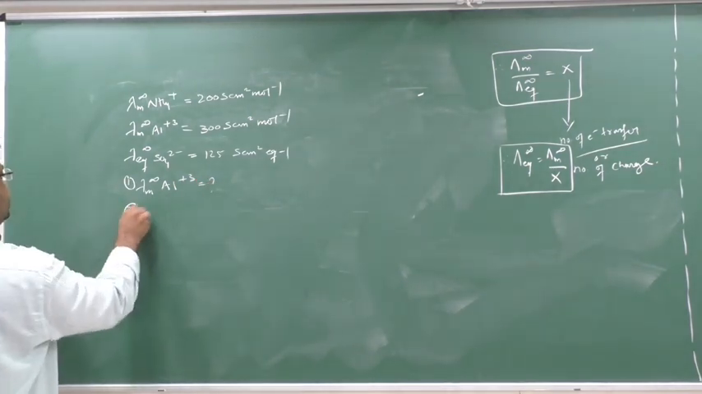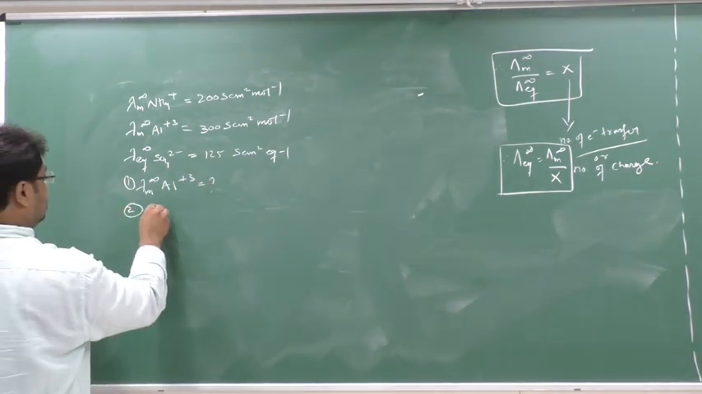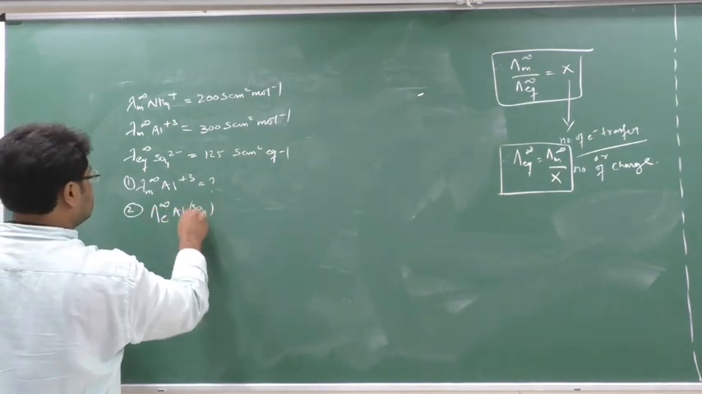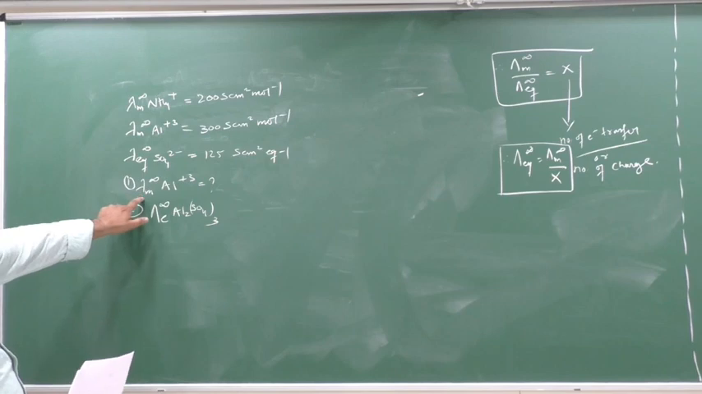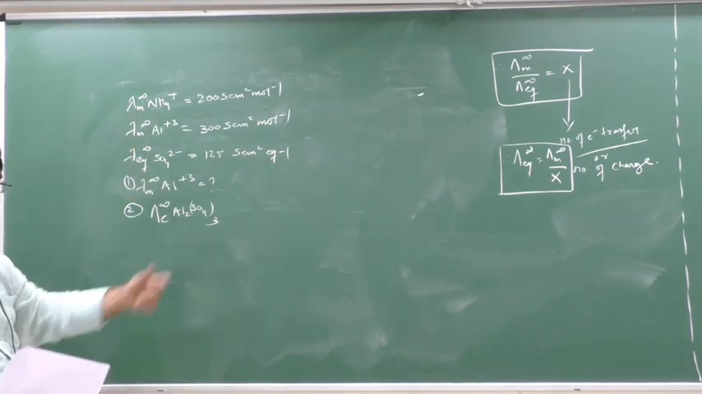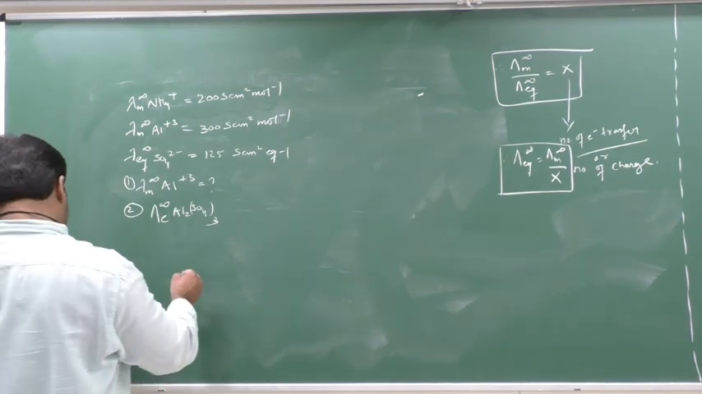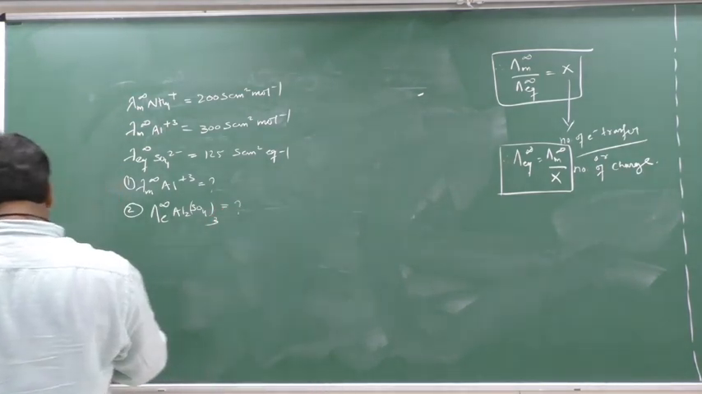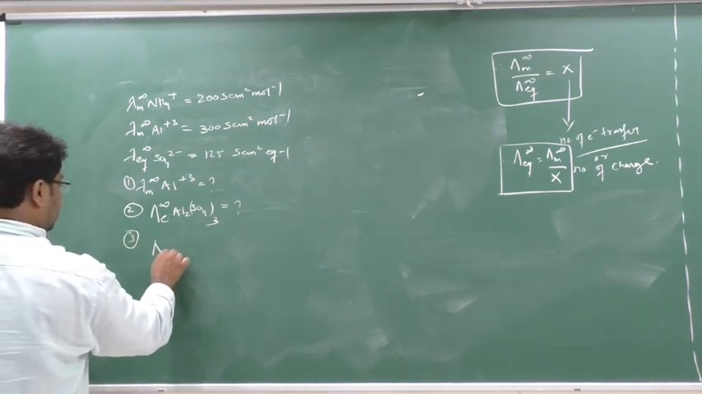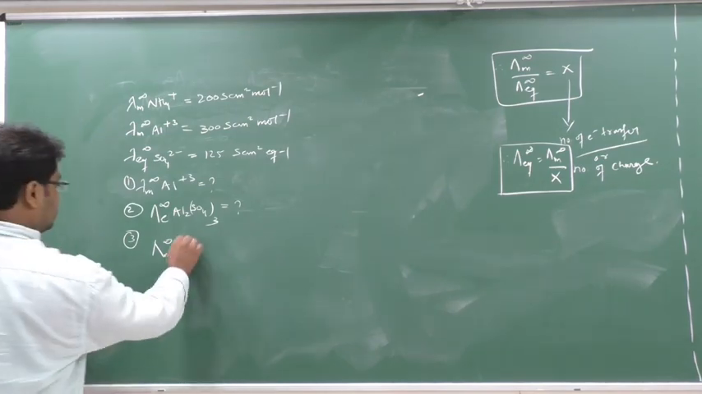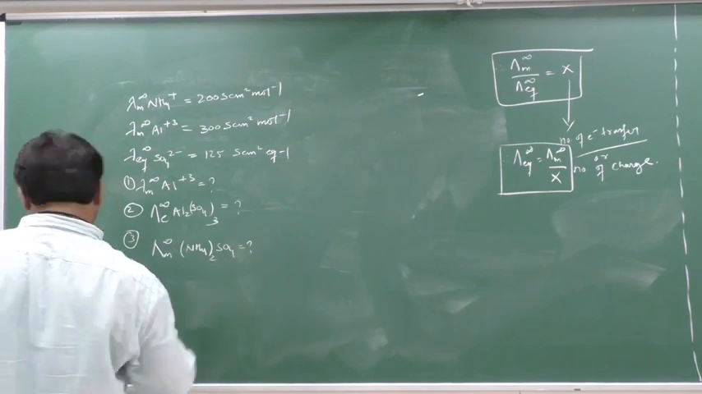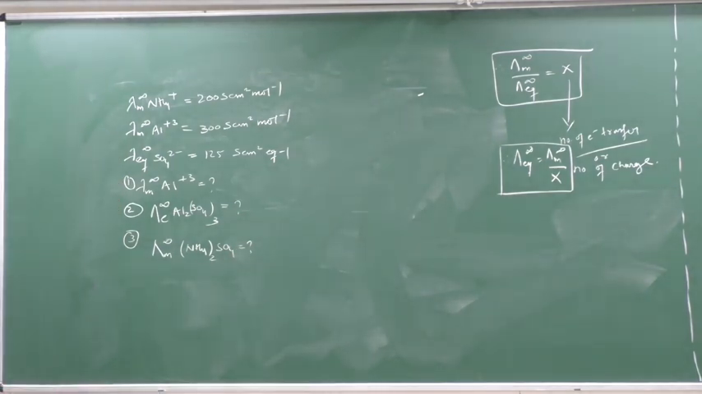Then they ask you to find lambda Eq, equivalent conductance, for Al2 SO4 thrice. See here, this is a small lambda because they are written for ions. Clear? And this is a capital lambda because they are written for the complete salt, the complete electrolyte. I have discussed all this in the previous topics. Third, they also ask you to calculate molar conductance at infinite dilution for NH4 twice SO4. Understand this topic.